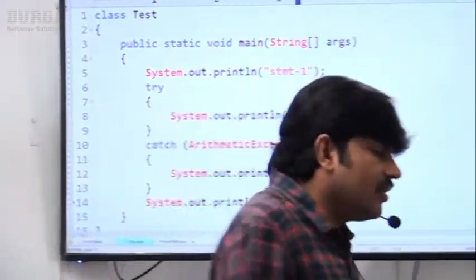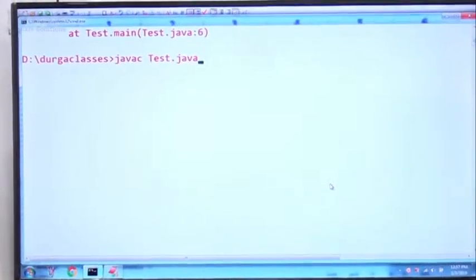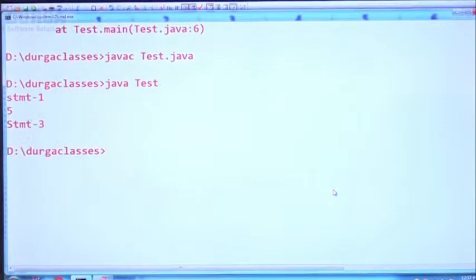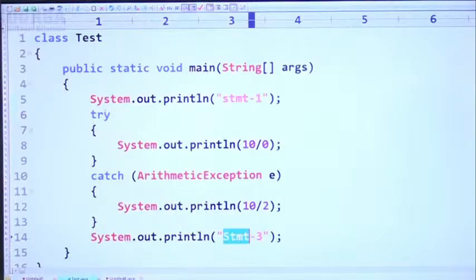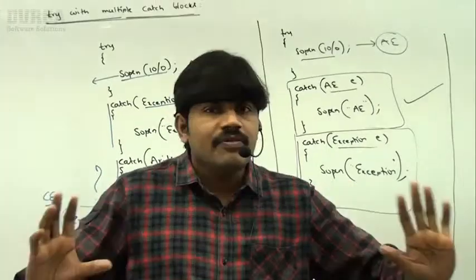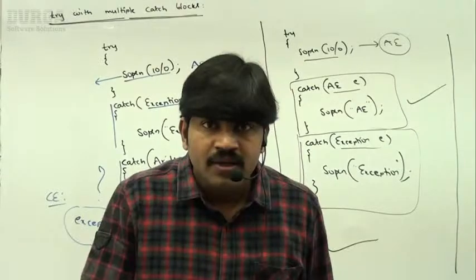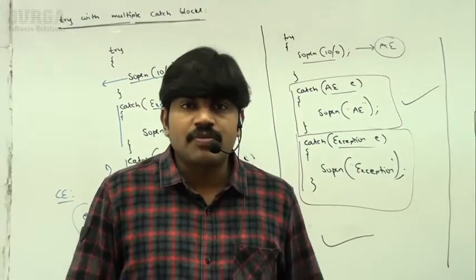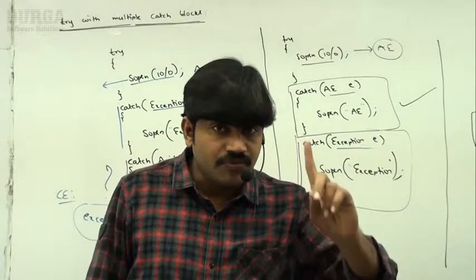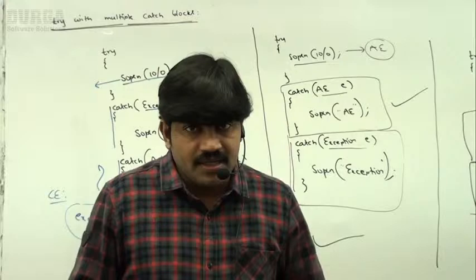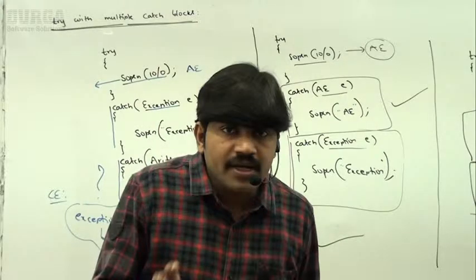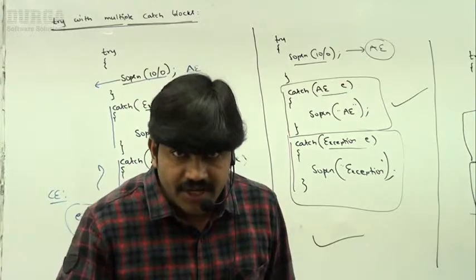Let me execute this code. Observe carefully, the code compiles fine, and I'm executing statement 1, statement 5, statement 3. No exception, no abnormal termination. That's all. Try with multiple catch blocks is possible and recommended to use. If there are multiple catch blocks, the order of catch blocks is important, compulsory: child first and then parent next. If by mistake you take the parent first and then the child, we immediately get a compile time error. Any doubt?